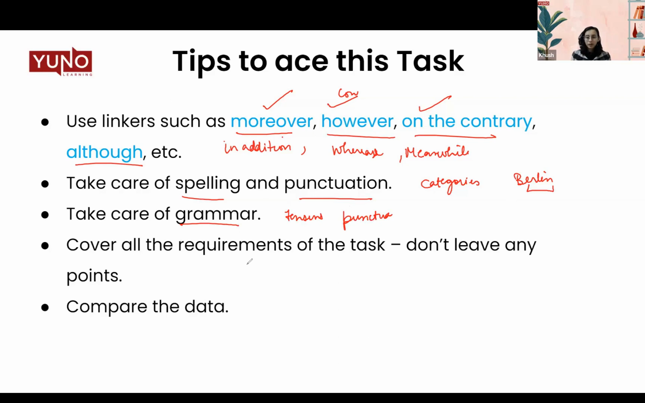Then, cover all requirements of the task, don't leave any points: summarize, compare, highlight, everything. And compare the data. Do not just simply write that it was 23 and then it went to 25. Tell us what happened between 23 and 25. It increased how? Slightly. Tell us that. If it went from 23 to 23 and it was the least, then tell us it continued to be the same and occupied the least level. That is what I mean by compare the data. That is the inference of the data that the examiner is looking for from you. So these are all the things that you have to keep in mind while you cover your task one.